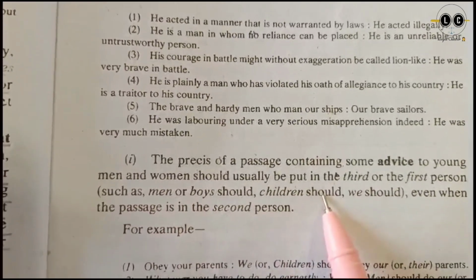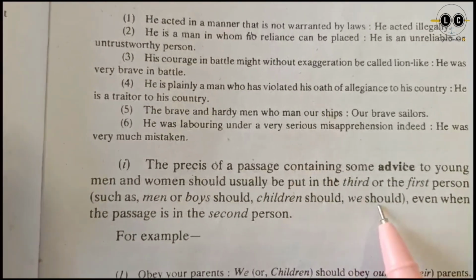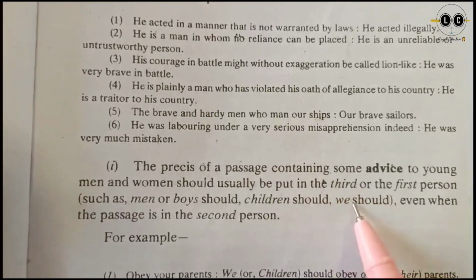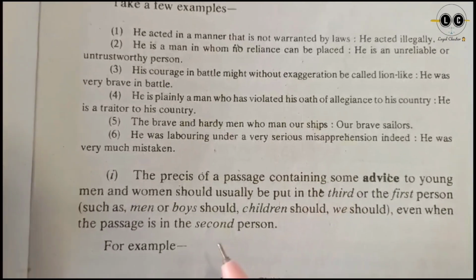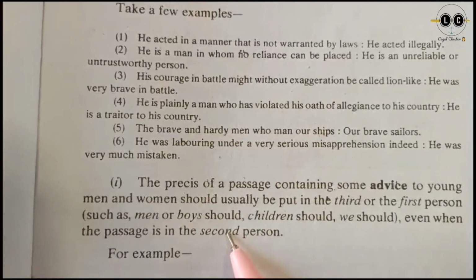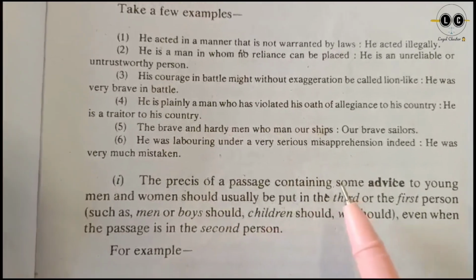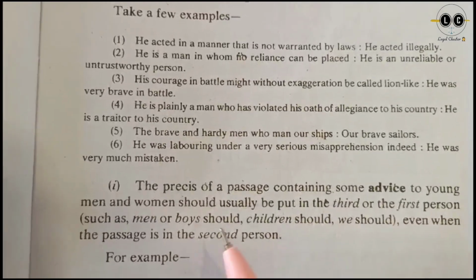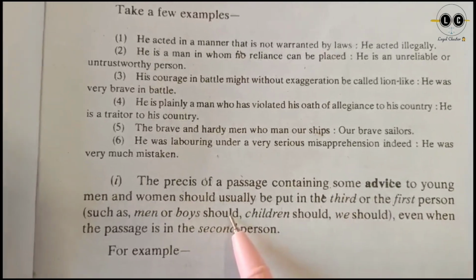So you have to write it in the third person. We should. Okay, even though the main summary, the main paragraph is talking in second person, you have to convert it into third person or the first person, like we should, children should, men should, boys should, like that.